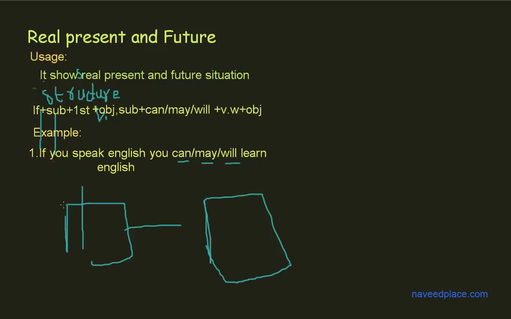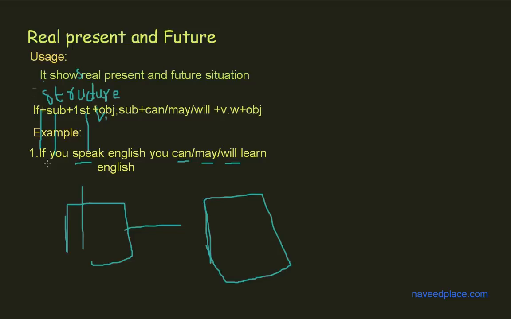Getting me? So if you see the structure, here we have first if, then we have you, subject. What do you mean by subject? Subject means doer. It can be me, it can be you, it can be naveedplus.com, it can be he, it can be she, it can be anybody. Then we have verb first form. Here the verb is speak, learn. If I say speak, learn, dance, walk, run, these are called verb, because a word which is used to indicate action is called verb, and here we have speak.